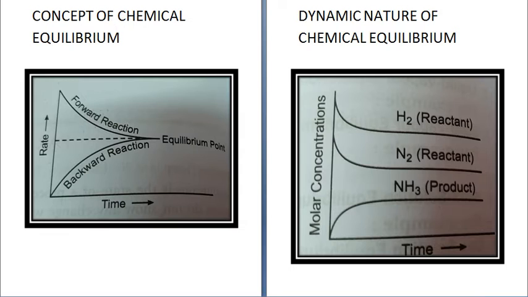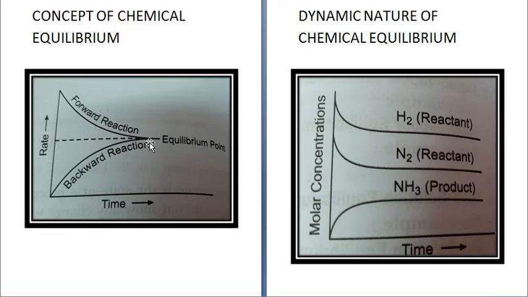Then the reaction is said to be in a state of chemical equilibrium. See here, suppose this is time, and this is the rate of reaction. When the rate of forward reaction and the rate of backward reaction become equal, this point is called the equilibrium point, and the reaction is said to be in chemical equilibrium.